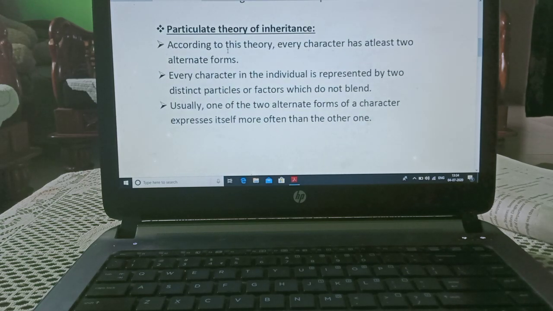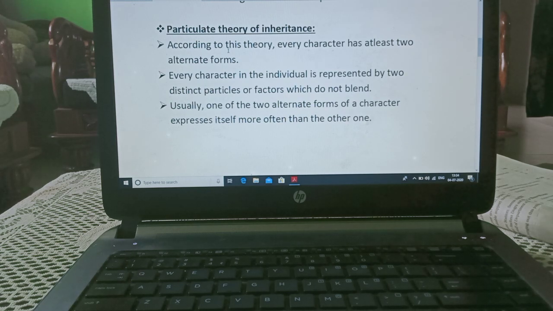Particulate theory of inheritance. According to this theory, every character has at least two alternate forms. Every character in the individual is represented by two distinct particles or factors which are never blended.